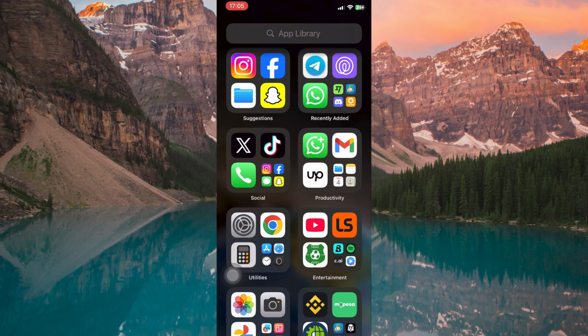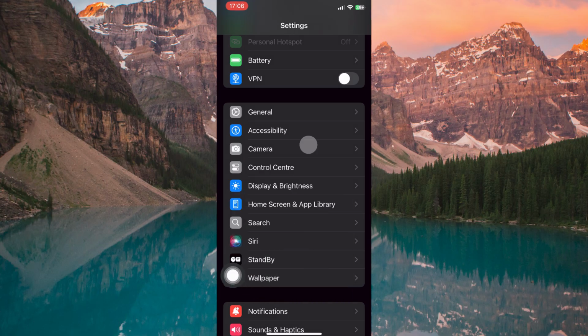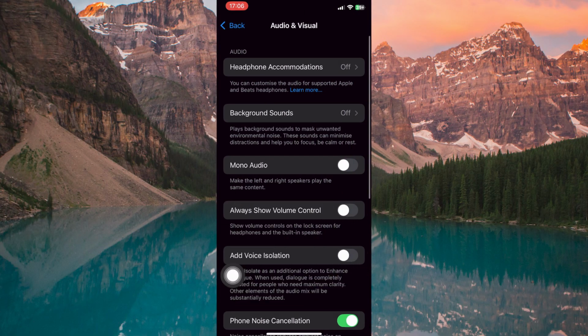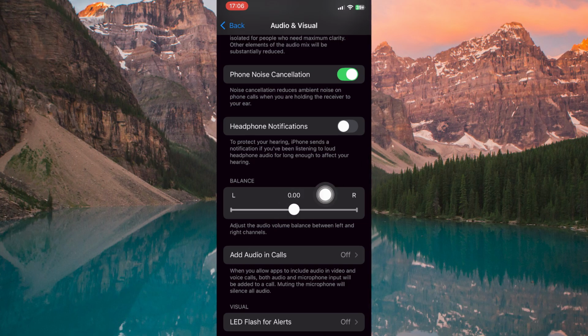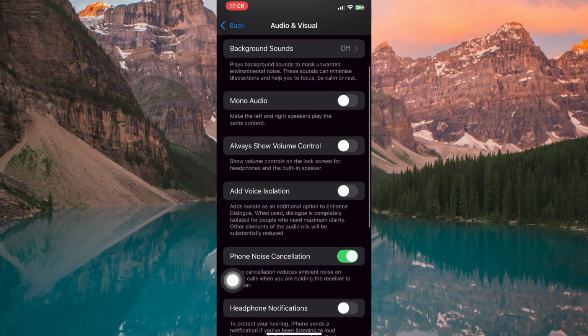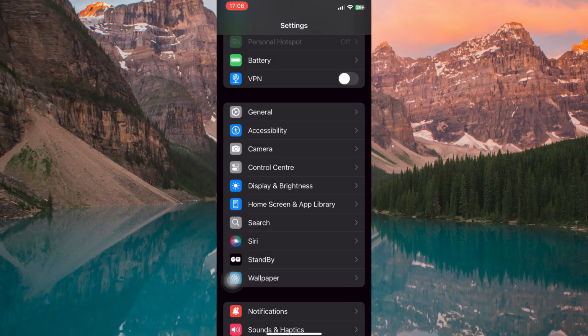Once the basics are out of the way, move on to your system settings. Open the Settings app, scroll down and tap Accessibility. Inside this menu, select Audio and Visual, where you'll find the Balance slider. This control adjusts how sound is shared between the left and right speakers or connected headphones. If the slider is pushed too far toward either side, game audio may sound extremely quiet or appear to be missing. Center the slider, close Settings, and reopen Mobile Legends to check for improvements.